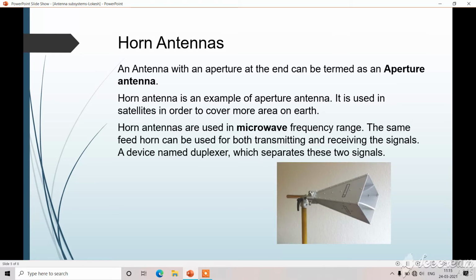So next is horn antennas. An antenna with an aperture at the end can be termed an aperture antenna. Horn antenna is an example of an aperture antenna, used in satellites in order to cover more area on Earth. Horn antennas are used in the microwave frequency range. The same feed antenna can be used for both transmitting and receiving the signals. So a device named a duplexer is used, which separates these two signals. The image shows the horn antennas.